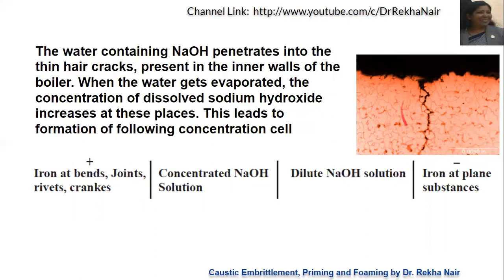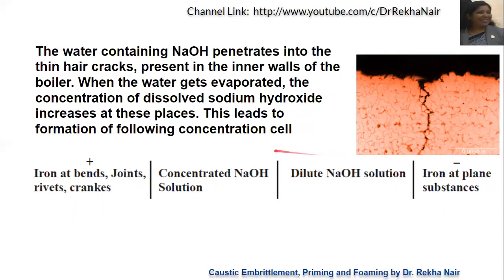The one in higher concentration of sodium hydroxide will act as anode, and the plain surfaces where the concentration of sodium hydroxide is low will act as cathode. Anode means oxidation takes place. Oxidation means loss of electrons, and loss of electrons is nothing but the corrosion process.